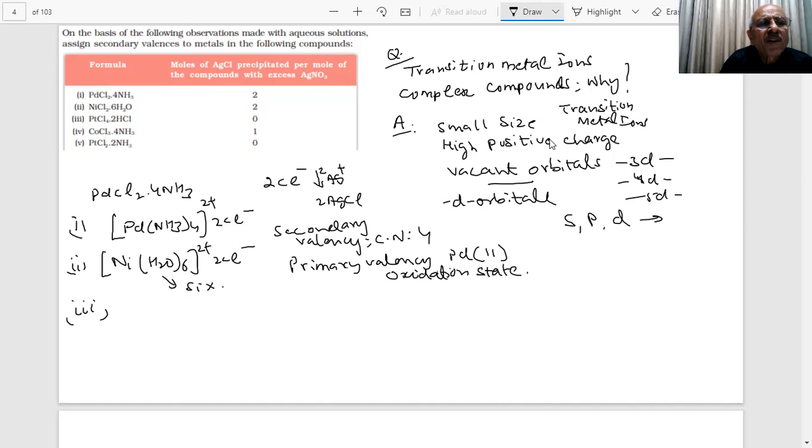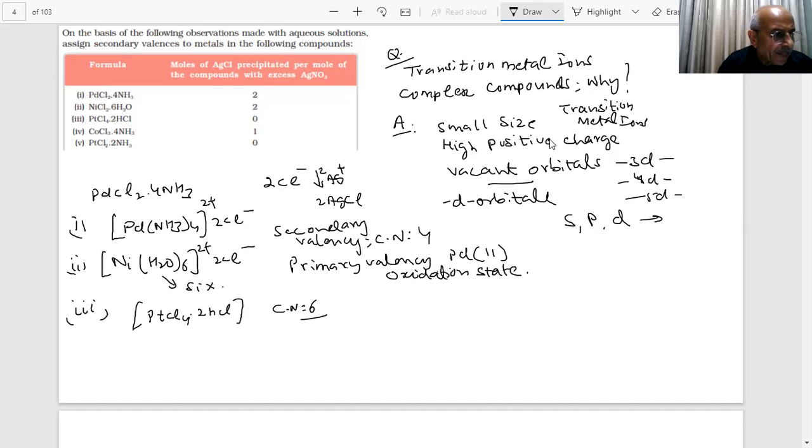How, in the third one? Why? There is no ion outside. What is the formula? PtCl4·2HCl. Then what is outside? Nothing. How many is the coordination number here? 6. There are 4 Cl, and they are also giving electron pairs to HCl. So 4 plus 2, 6. Is there anything outside? No.